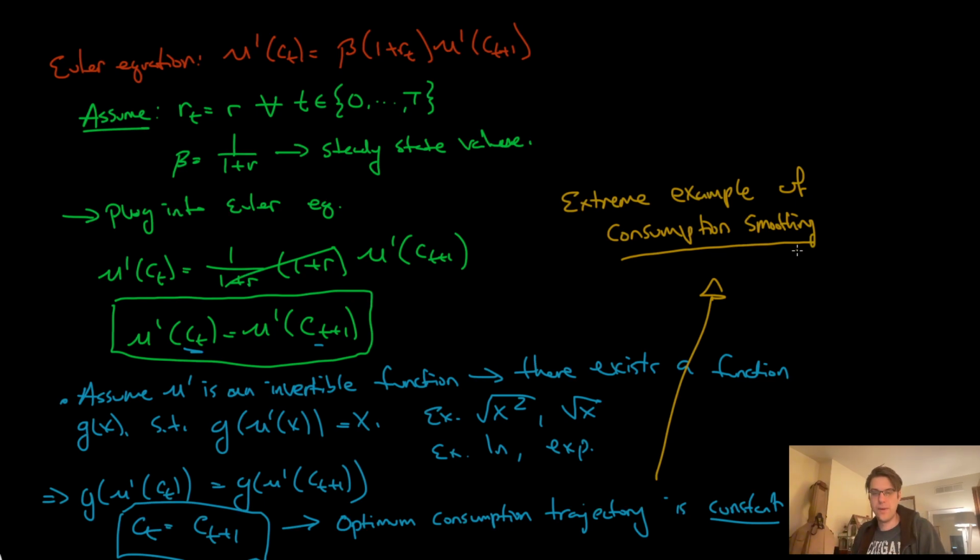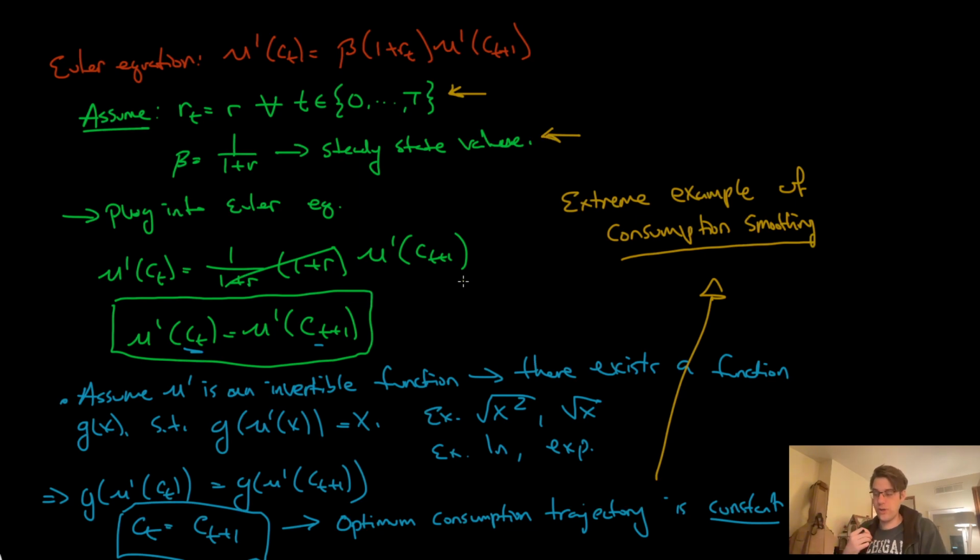Okay, so this idea of consumption smoothing is very important, and we see that under the assumptions that we have a fixed interest rate and that beta is set such that the interest rate is equal to the steady state interest rate, we get perfect consumption smoothing forever. Oh, and also income is known. Okay, so this is kind of the first example. In the next video, we're going to push this model a little bit farther. We're not done with it yet, but this is a really good first result.